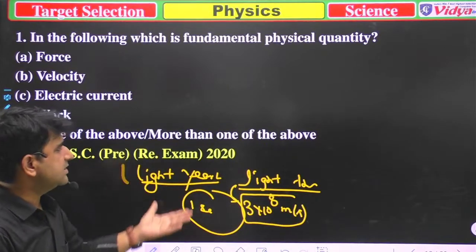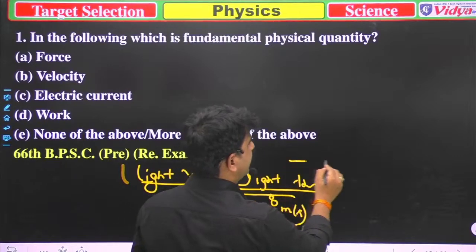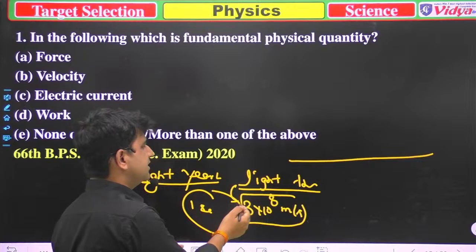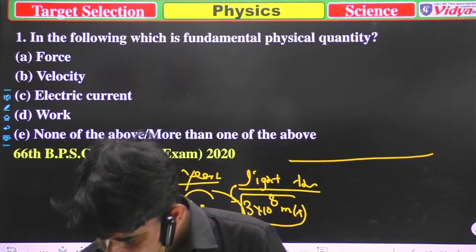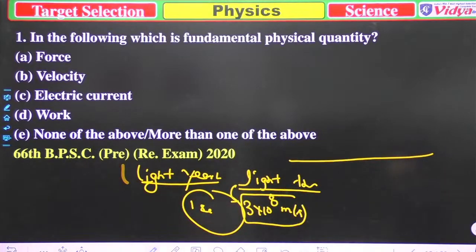So in the same way, suppose in 1 year light travels all the distances, so that distance is equal to 1 light year. I think, Savannah, it's clear to you. After that we'll move to the next question.